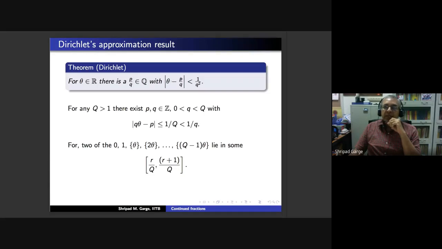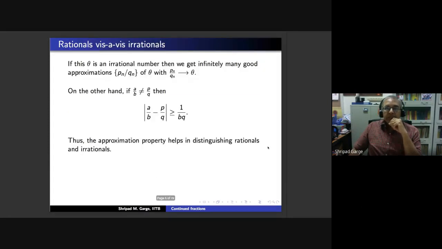So you have theta minus P by Q to be strictly less than 1 upon Q square. So this Dirichlet's theorem has a nice application. Let me just mention this in passing, that if your theta is irrational, then we get infinitely many good approximations.